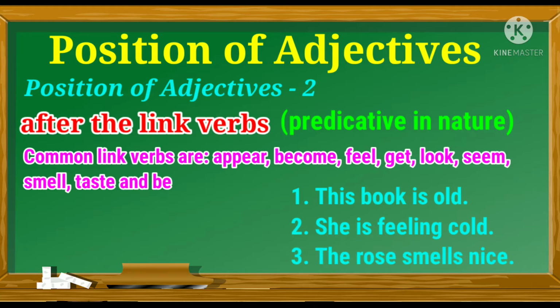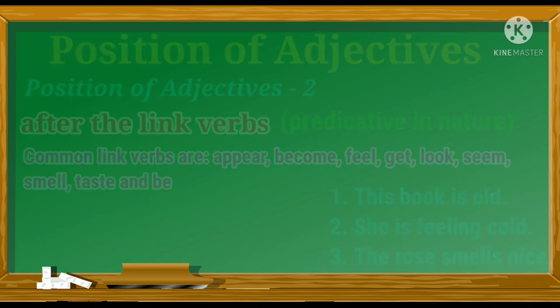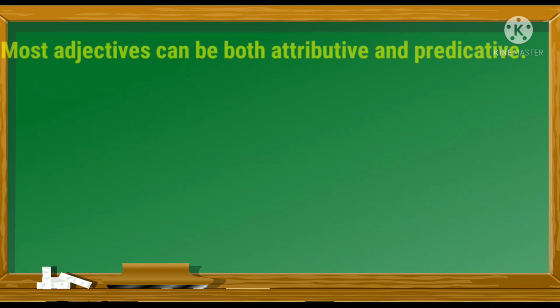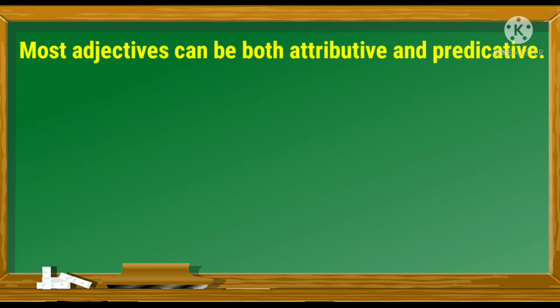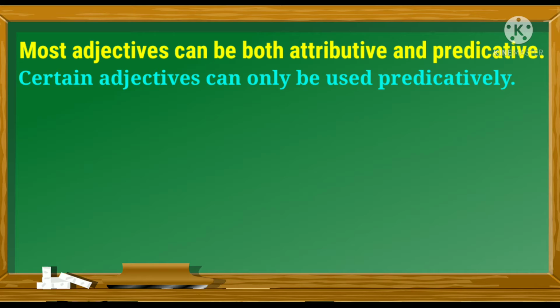Here, in the first sentence, the adjective old is used after the link verb is, and it is used to describe the noun book. In the same way, in the second sentence, the adjective cold is used after the link verb feel. In the third sentence, the adjective nice is used after the link verb smell. One important thing to note is that most adjectives can be both attributive and predicative, whereas certain adjectives, however, can only be used predicatively.